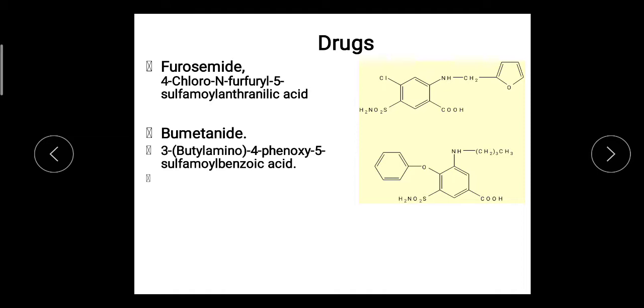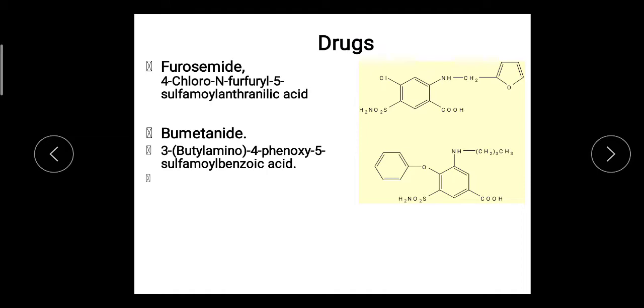Along with its diuretic effect, it also dilates the peripheral vessels. So it is frequently used in combination with other antihypertensive drugs. The main uses are in the treatment of edema and as an antihypertensive drug.